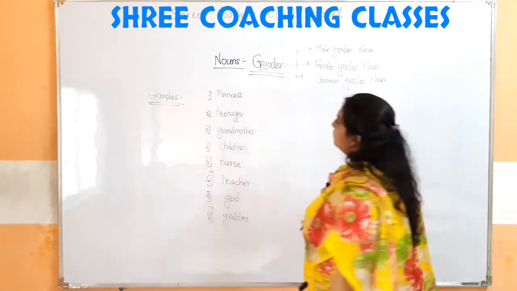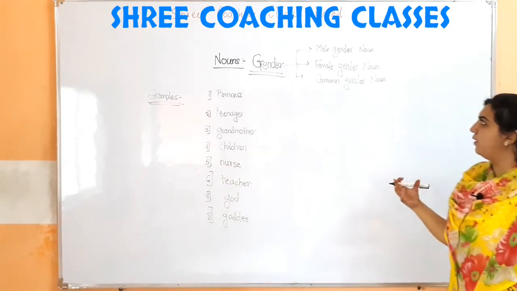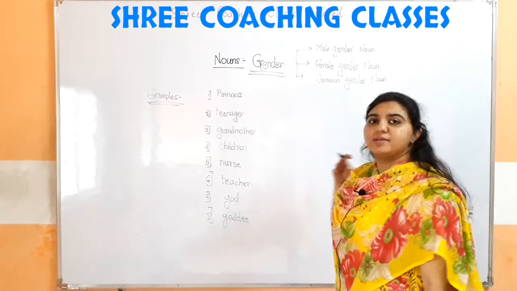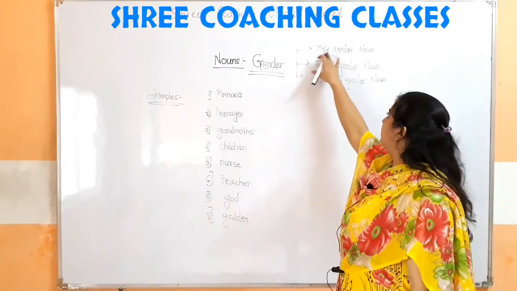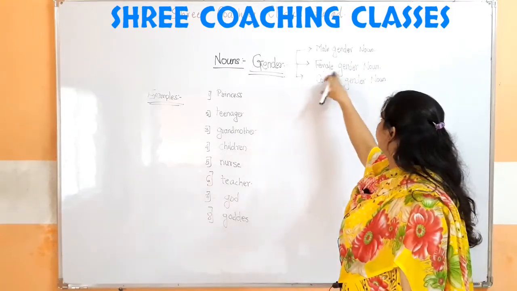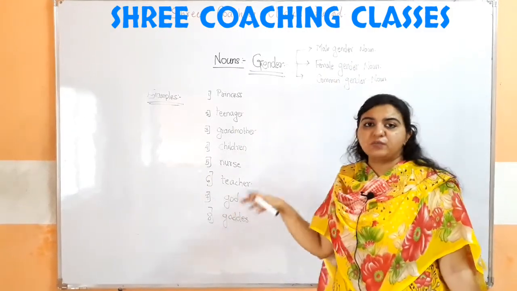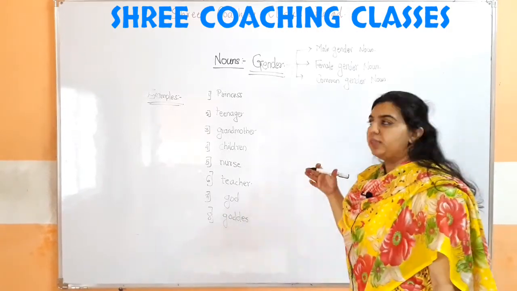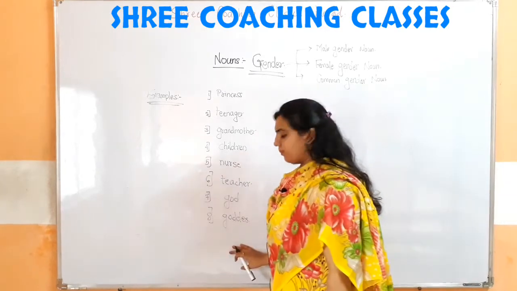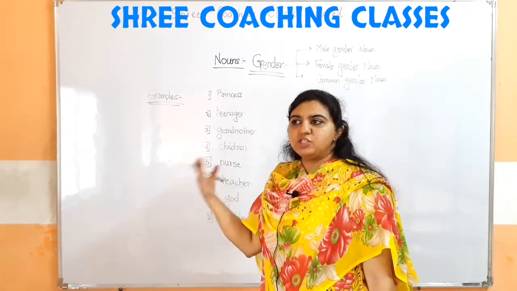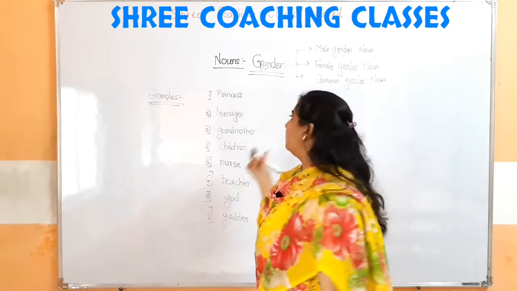As we have seen, the noun which specifically defines for the male is called the male gender noun, which specifically defines for the female is called the female gender noun, and which specifically defines for the common gender is called the common gender noun. So here are few examples. Now one by one we will distinguish between the female gender, male gender and the common gender.